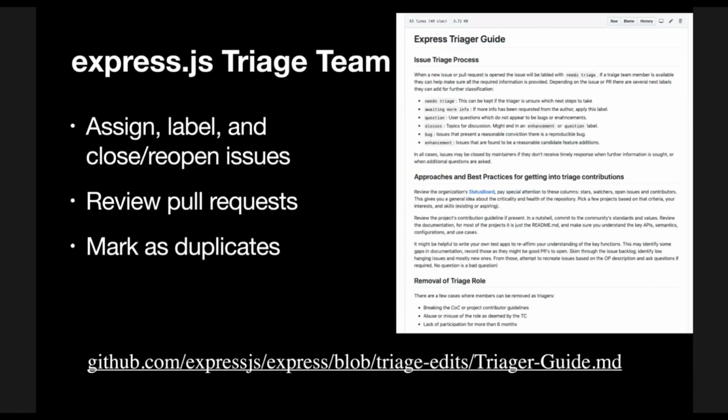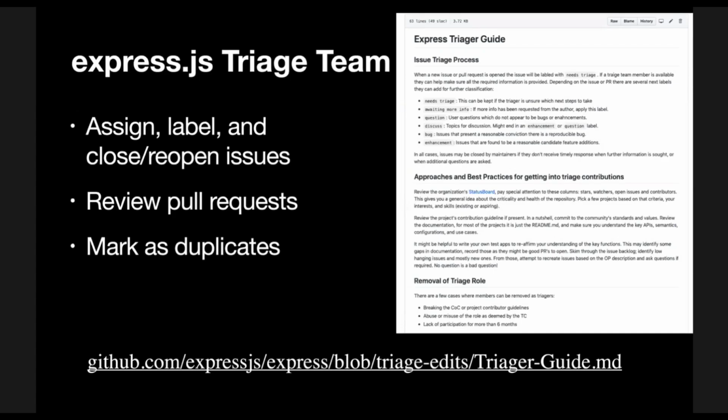Number 5, the triage role. Now, we shipped last summer a couple different roles, one being the maintainer role, the other one being the triage role. And I am a big fan of the triage role. As I mentioned before, I talk to a lot of open source projects, and I let them know about all the features that they're missing out on if I see some gaps in the things that they're using. And one of the best examples I've seen so far is Express.js.